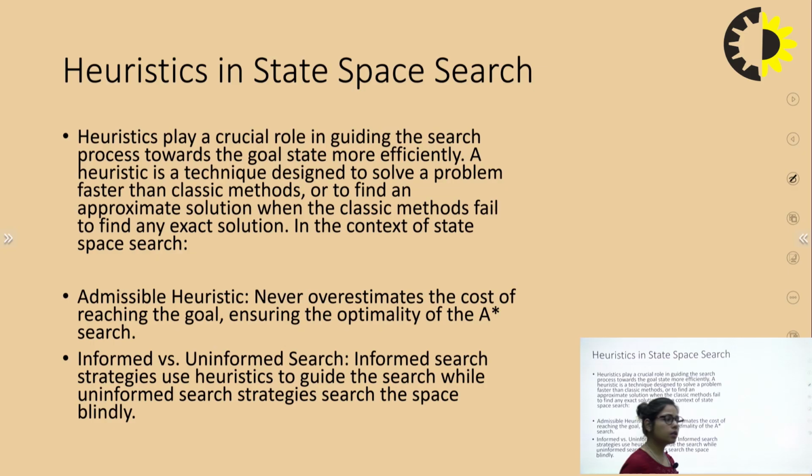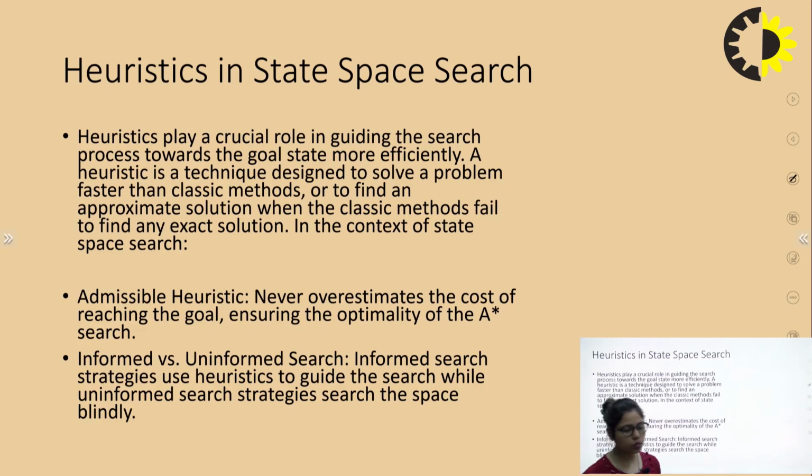Now, heuristic plays a crucial role in guiding the search process to the goal state more efficiently. A heuristic is a technique designed to solve a problem faster than classic methods, or to find an approximate solution when the classic method fails to find an exact solution in the context of state space search.